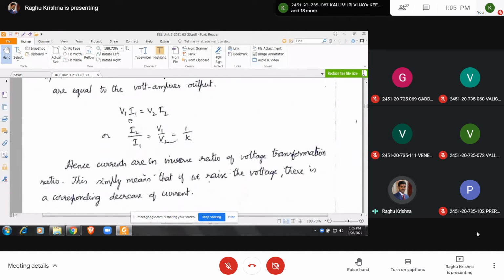So here V1 I1 is equal to V2 I2. So I2 by I1 is equal to V1 by V2 is equal to 1 by K.